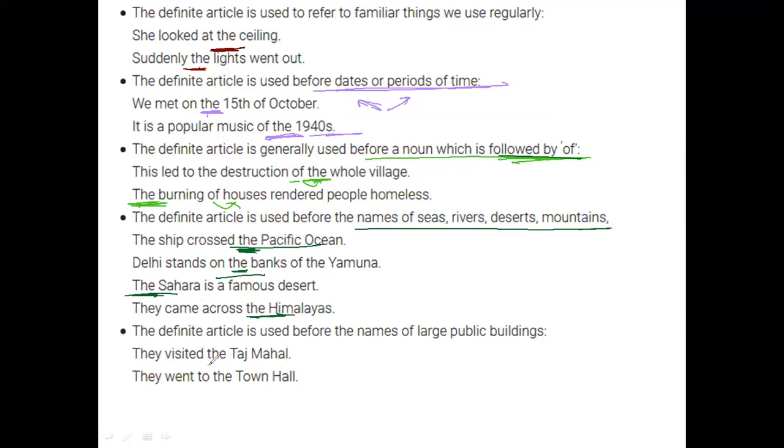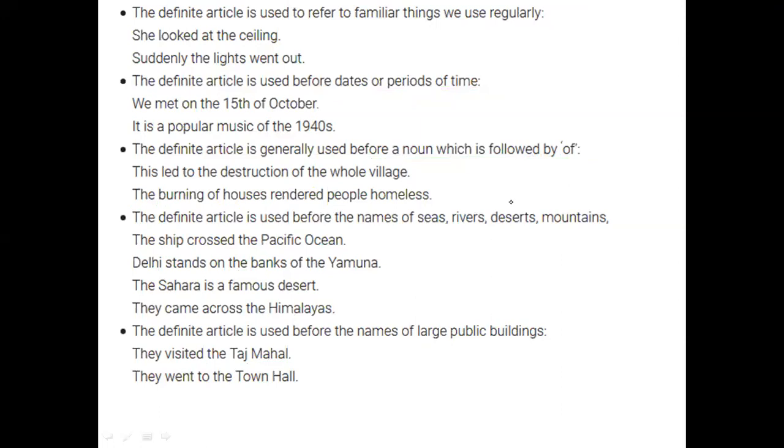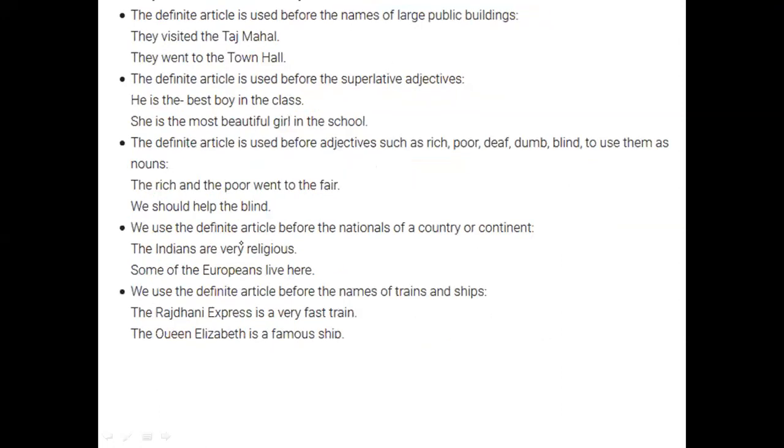Okay, again, the Taj Mahal or the Town Hall, or any of the Gateway of India, the India Gate. So you'll see always the preposition "the" is proposed in front of any of the universal building names, rivers, deserts, etc. Even in front of our names, actually, we use "the" at times if we're referring to. Okay. Then again, large public places or public buildings and superlative adjectives.